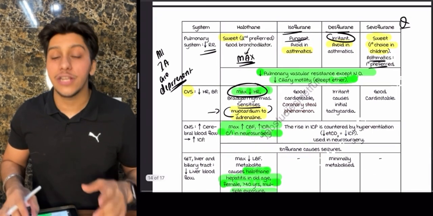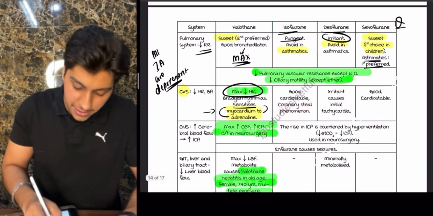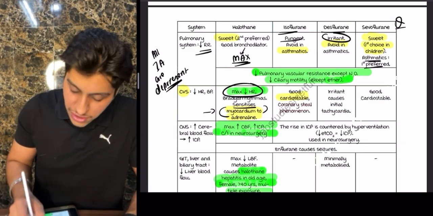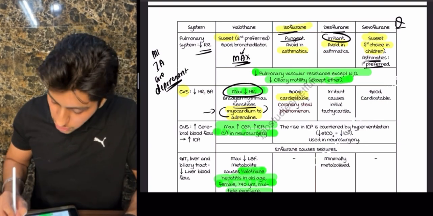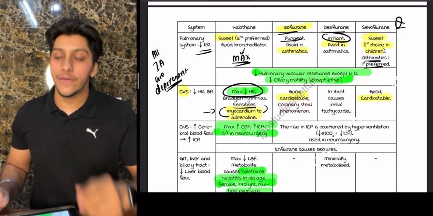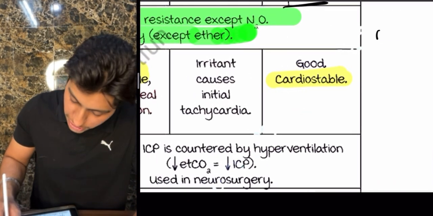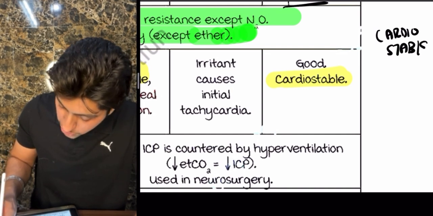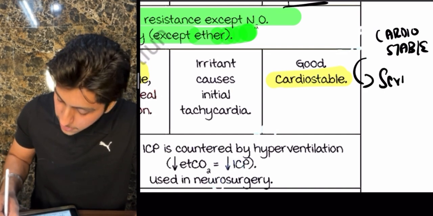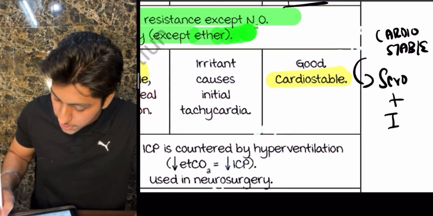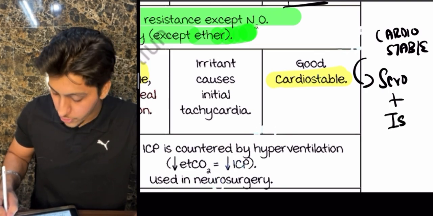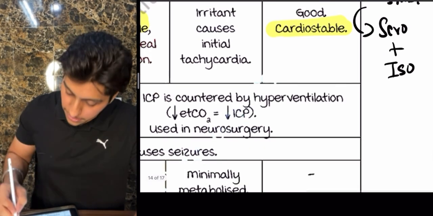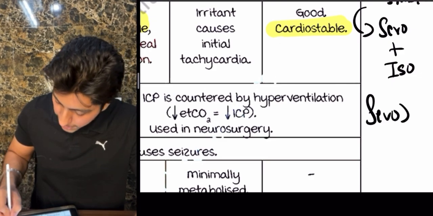Second, if they ask which are the preferred ones in case of cardiac diseases, we are going to give cardiostable drugs, which are isoflurane and another one, sevoflurane. Now, if they ask you which one is cardiostable, and both are mentioned, you have to mark both iso and sevoflurane. If they ask you for any one, remember you have to mark sevo more than iso.